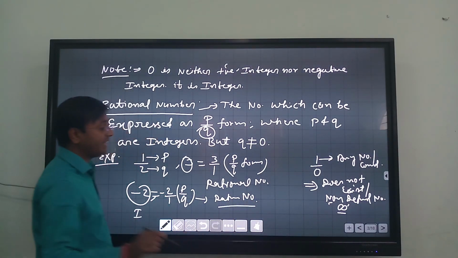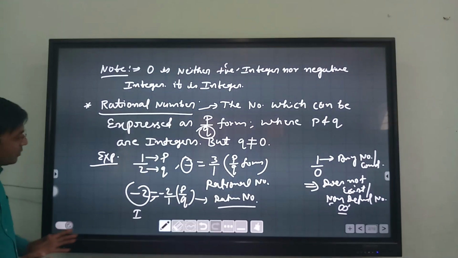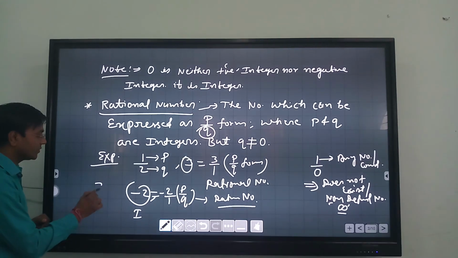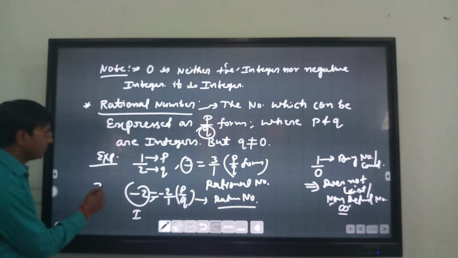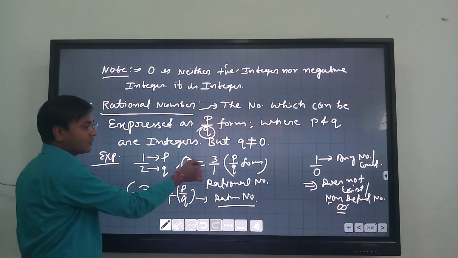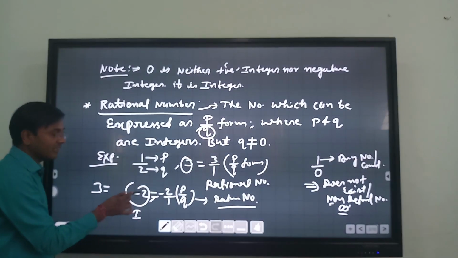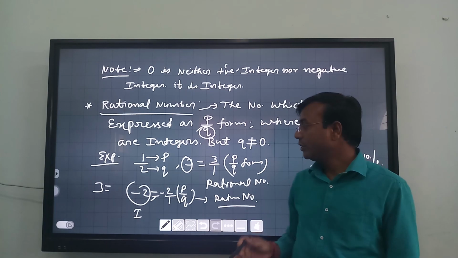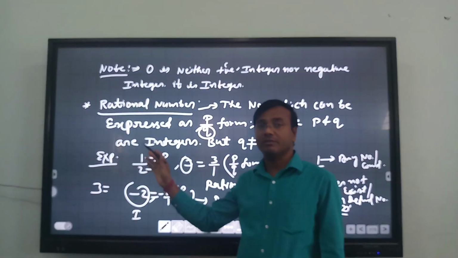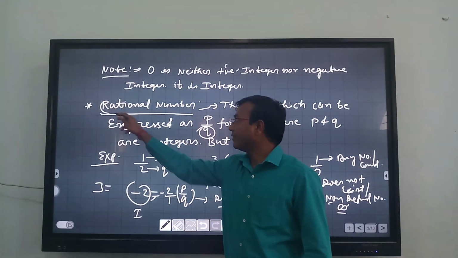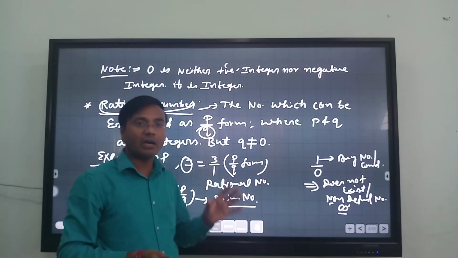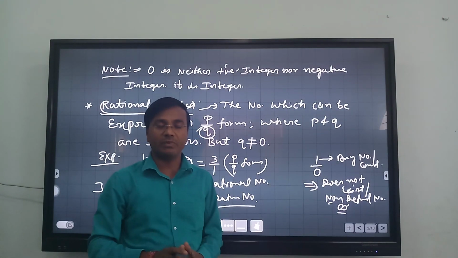So students, we can conclude one point. Maybe you have observed. Minus 2 is what? Integer. 3 is what? Integer. Which I have taken here. 3 is also an integer. It means an integer can be expressed in p by q form. So all the integers are what? Rational numbers. Alright, so all the integers are assumed to be rational numbers.